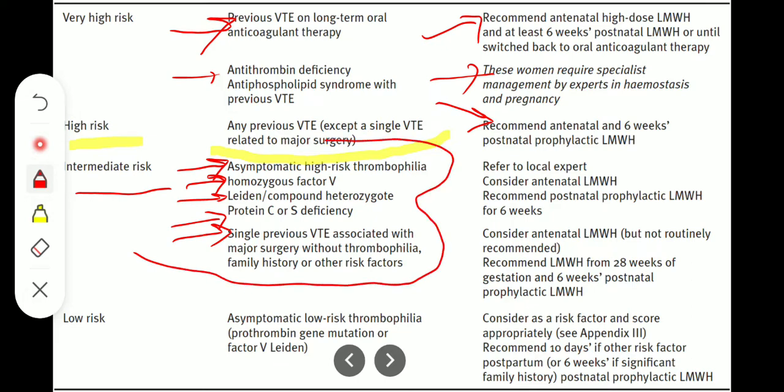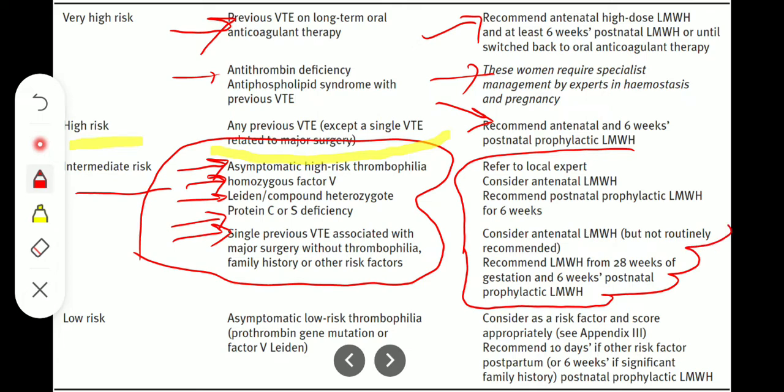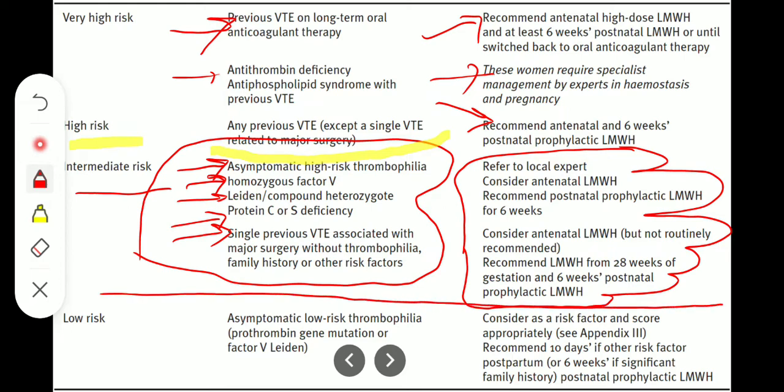What we'll do, we will refer to the local expert, consider antenatal low molecular weight heparin, recommend postnatal prophylactic low molecular weight heparin for 6 weeks, and consider antenatal low molecular weight heparin but not routinely recommended, and recommend low molecular weight heparin from 28 weeks of gestation and 6 weeks postnatal thromboprophylaxis.